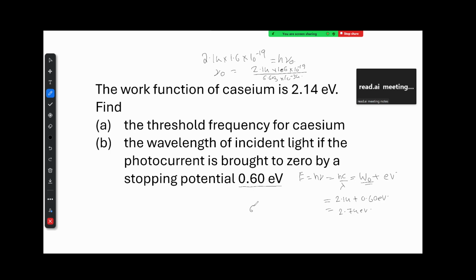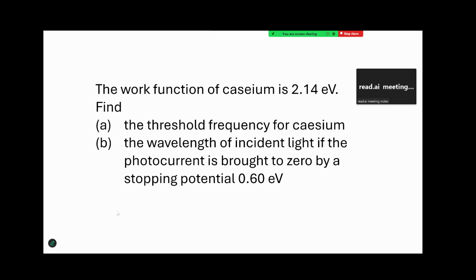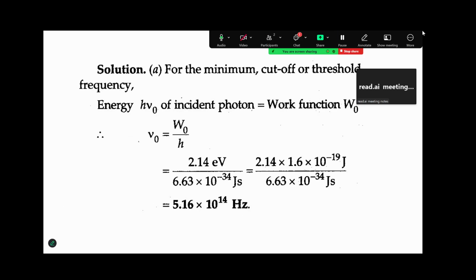And h is 6.63 into 10 raised to minus 34 into 3 into 10 raised to 8, which is the velocity of light, upon lambda, which we don't know. And now we have to convert this into electron volts. So we'll have to divide it by 1.6 into 10 raised to minus 19. Doing your arithmetic, you'll get the value of lambda. So we got the value of frequency 5.16 into 10 raised to 14.